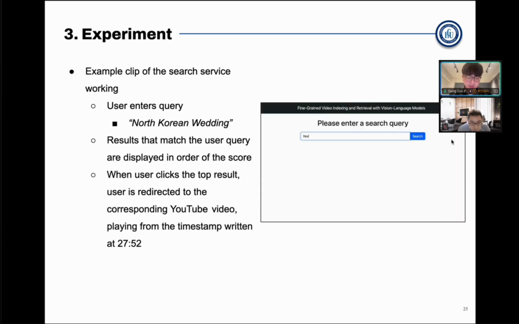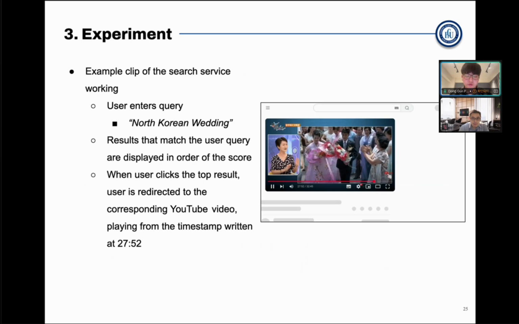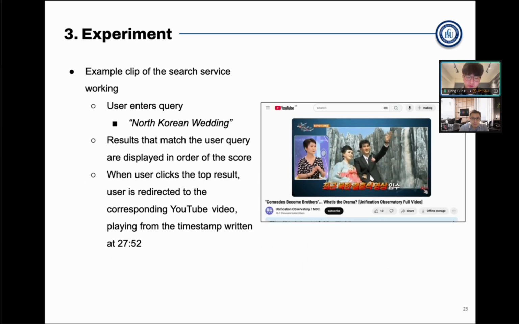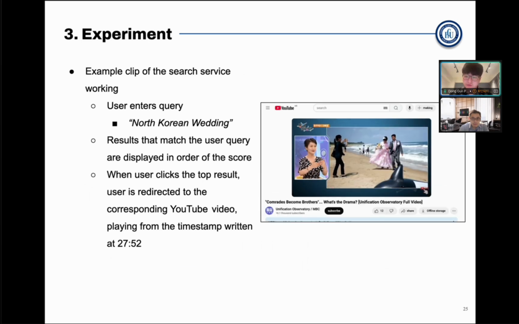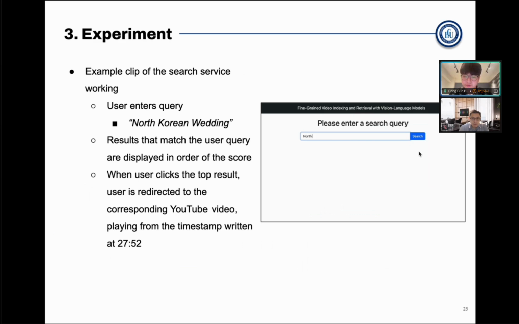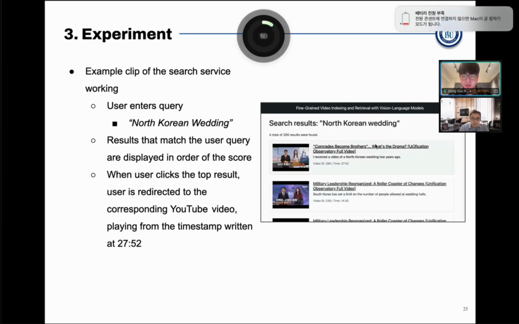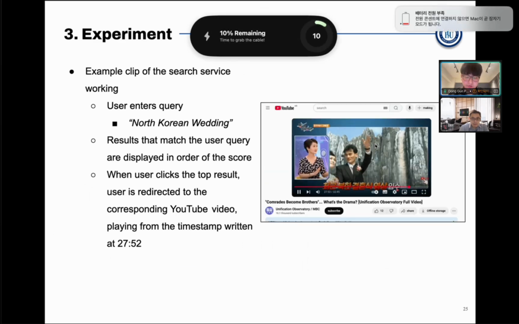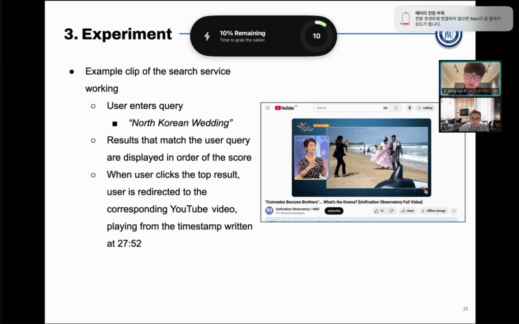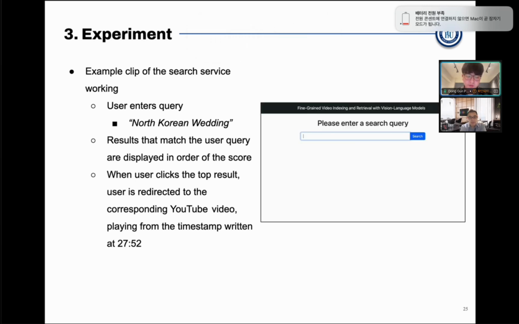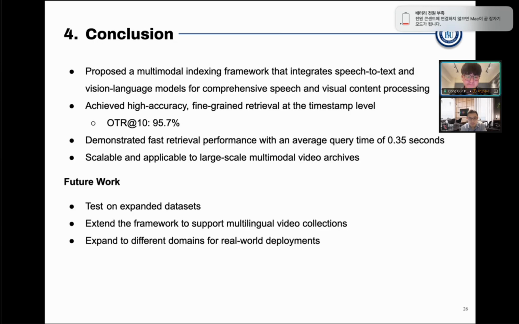This slide is a video demonstration of the previous visual explanation in the last three slides. For instance, searching for a North Korean wedding displays a ranked list of relevant results. So when we search for North Korean wedding here, it gives me the results here. And then when we click on the top result, it redirects the user to the correct scene in the YouTube video, with playback at the highlighted timestamp.